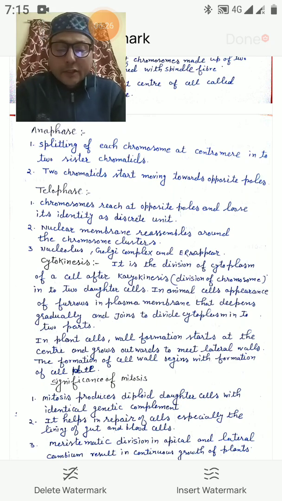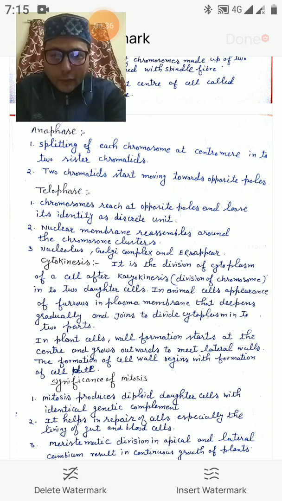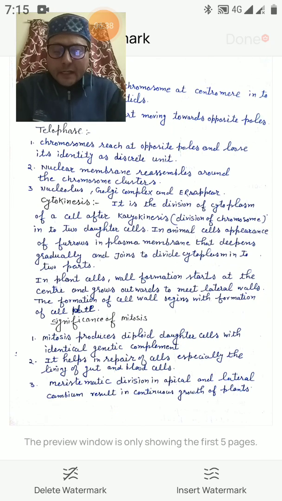Cytokinesis is the division of the cytoplasm. Simply, now the cytoplasm will also divide after karyokinesis, the division of the chromosomes into two daughter cells. In animal cells, furrows appear in the plasma membrane that deepen gradually and join to divide the cytoplasm into two parts. In plant cells, wall formation starts at the center and grows outward to meet the lateral walls. The formation of the cell wall begins with the formation of the cell plate.